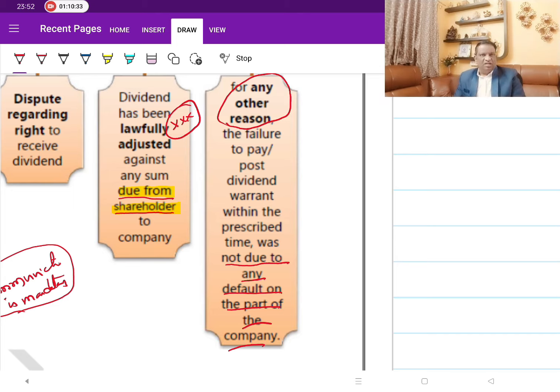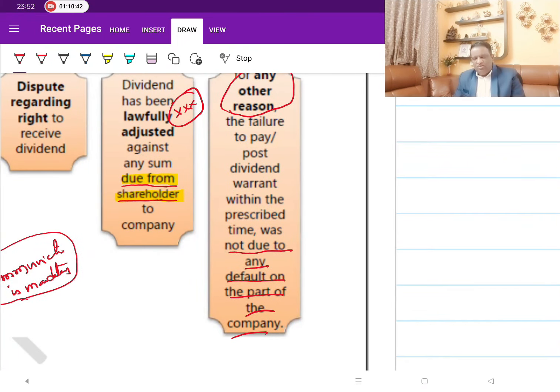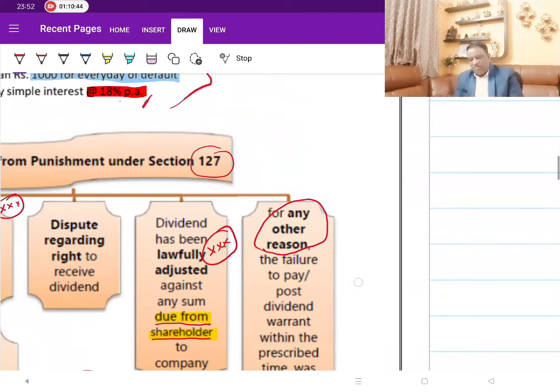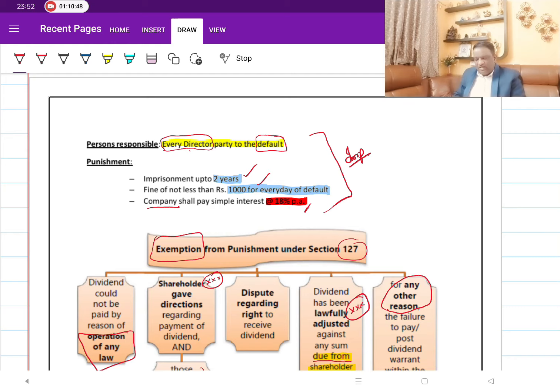There was something else. The problem was somewhere else. The fact is, the company has not made the payment, but not due to the fault of the company. So in such a case, you can't punish the company. So to sum it up, let's discuss this and then we'll move quickly to the questions. What is the time limit given to the company for making dividend payments? 30 days.